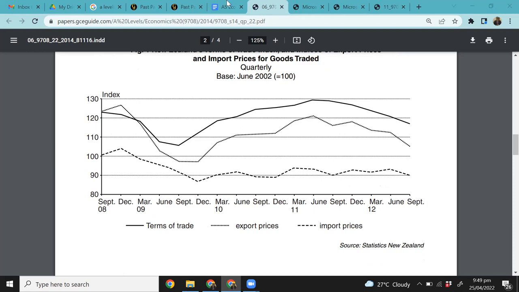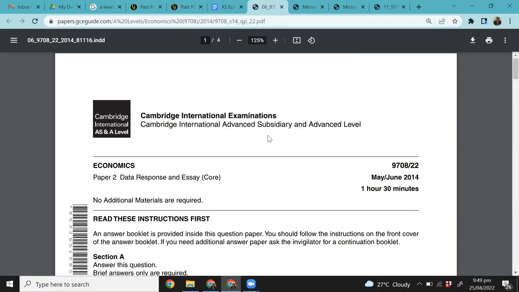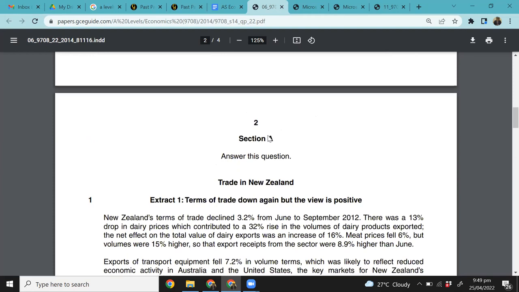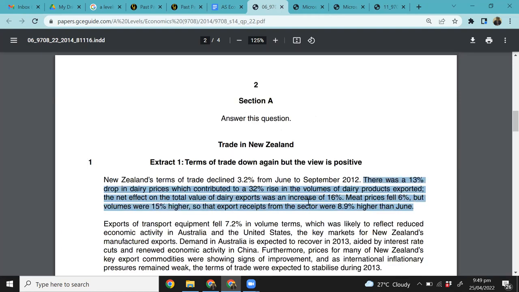Right, very good. Okay, so Suhan, first of all, what we got from the case study said that when your export prices fell, have a look at this. There was a 13% drop in export prices, which contributed to a 32% rise in the volumes of dairy products, right? The net effect on the total value of dairy exports was an increase of 16%, right? So since these products are more elastic, dairy products, and same goes for the meat, right? So meat and dairy products are two major exports of New Zealand, and when prices dropped in the past, we do know that they have resulted in a more than proportionate increase in their quantity demanded, and therefore an overall increase in revenue, right?